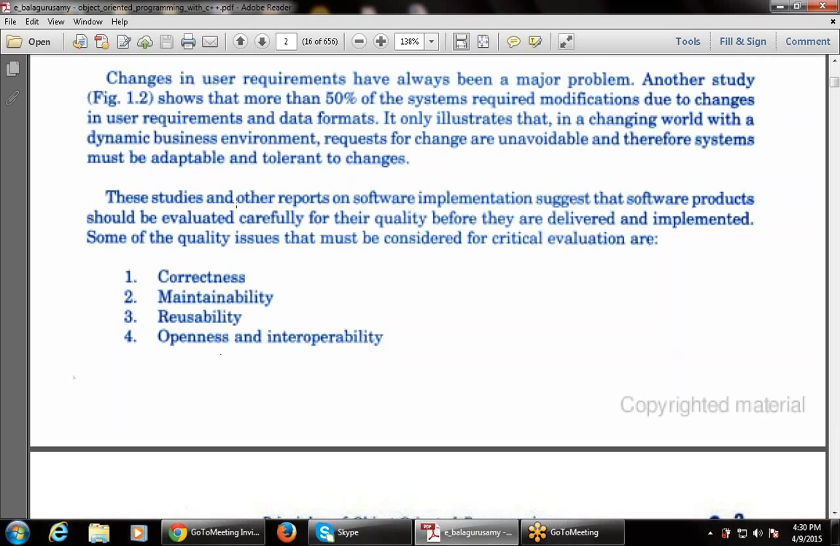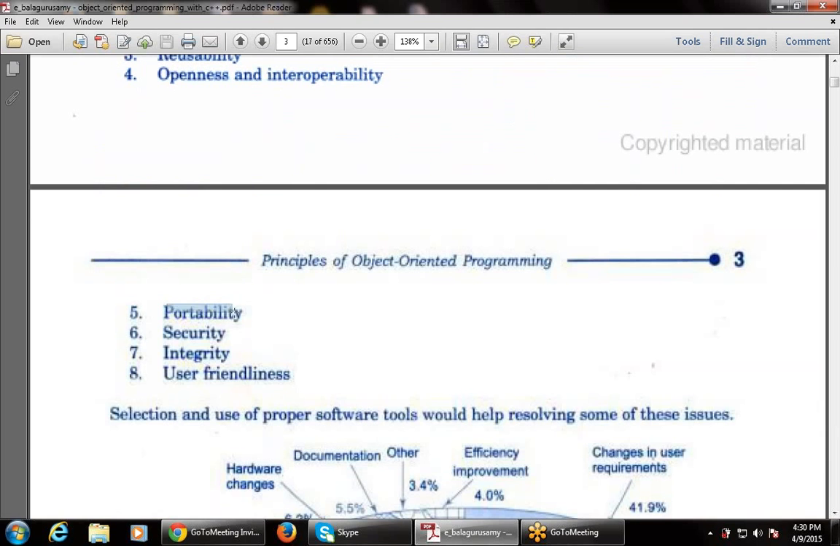Then openness and interoperability, that is how to open and how to interoperate. Then portability, that the software that is built is portable in nature, so that we can run the software on any platform, or move it from one place to another. Then security, that is the data and the software are secure, so that it is not hacked by anyone. Then integrity, that is the software must be authorized with someone. That is security and integrity.